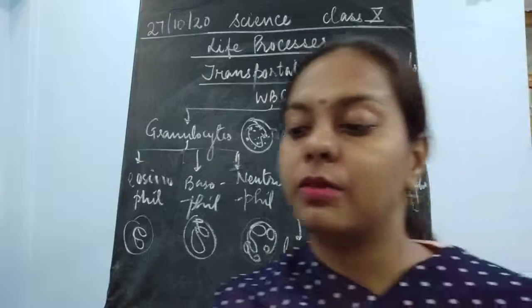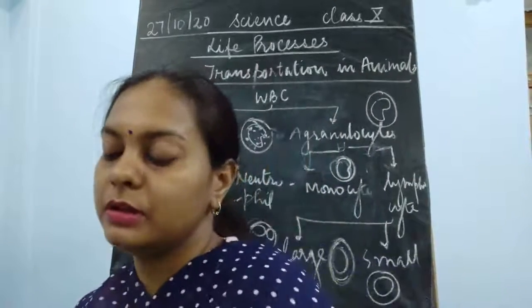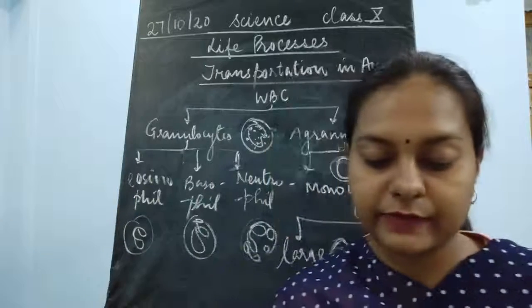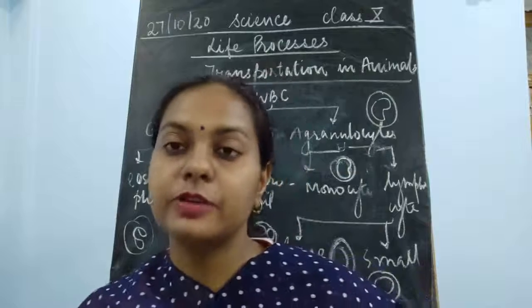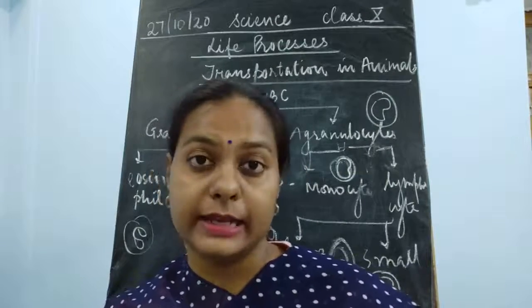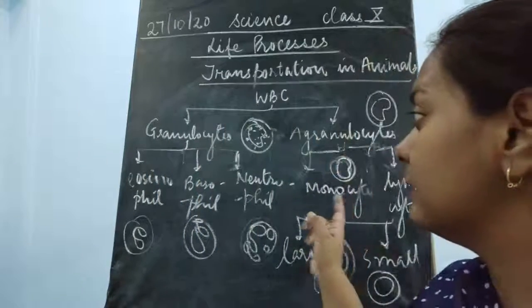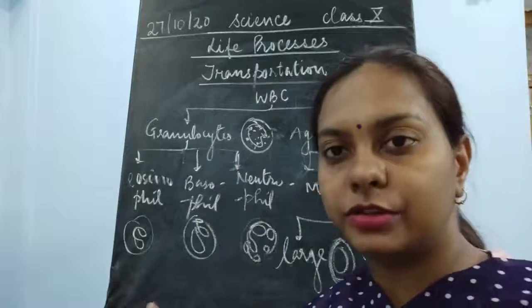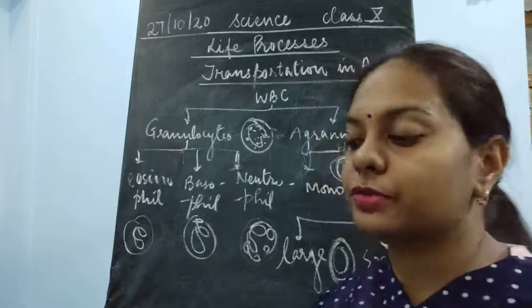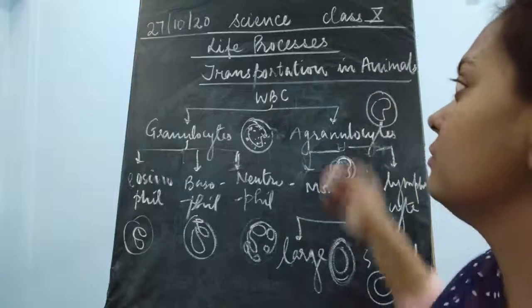Okay, then next, what is the function of each of them? So I'll just tell what is given there in your book. See, white blood cells are also known as leukocytes. Okay, RBCs are said to be erythrocytes. Please remember the other names also. Erythrocyte. This is known as leukocyte.